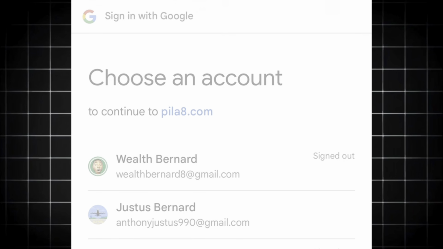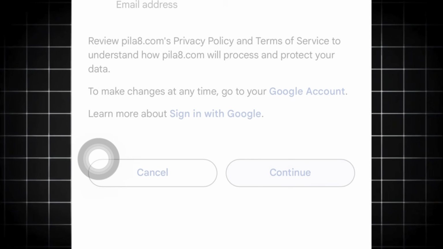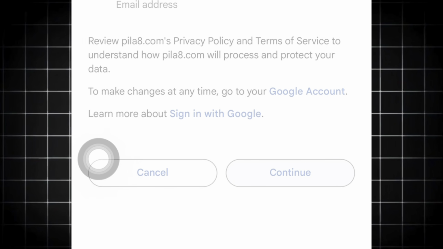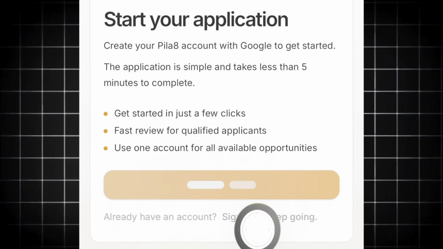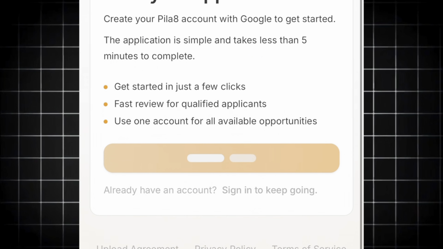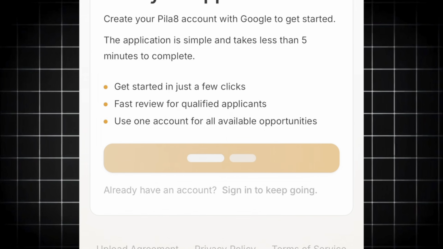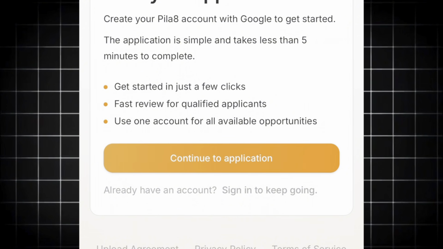And then once this loads up, I'm going to click on continue, because I'm trying to sign in inside the platform. Once I do that, the next thing is going to load up for a while. They say get started in just a few clicks. And there you go. I'm going to wait for this to load up. For fast review for qualified applicants, use one account. So I'm going to wait for this to load up again, and then we're going to be inside and be able to do this job real quick and right away.